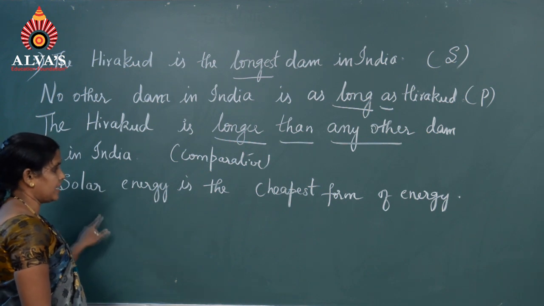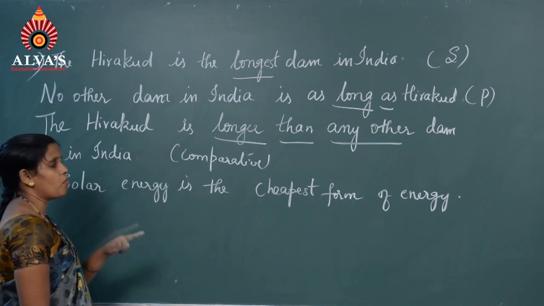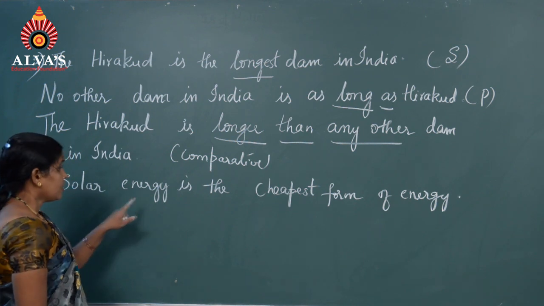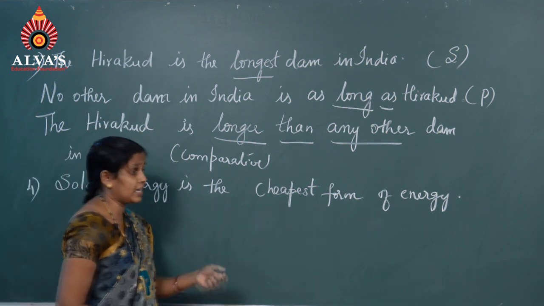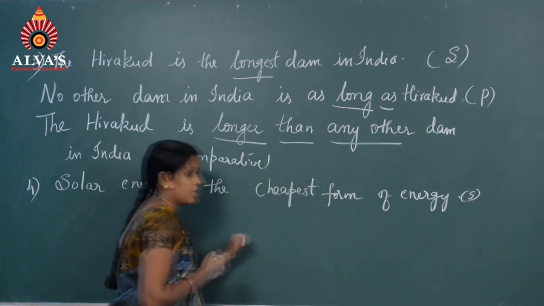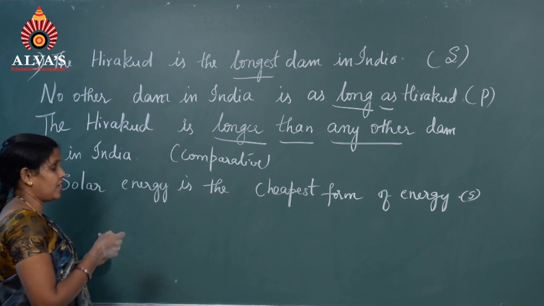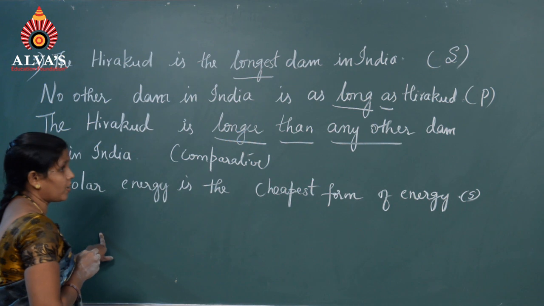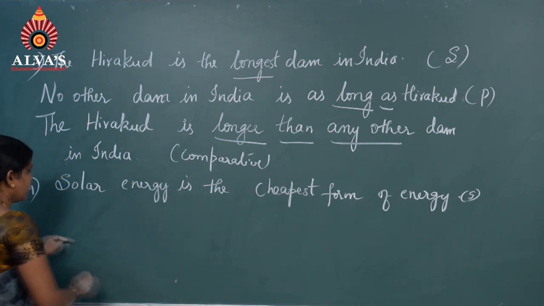Solar energy is the cheapest form of energy. Can you recognize the degree here? Cheapest, superlative degree. It is unique. We have not written here one of the cheapest. It is the cheapest. Then what is the positive degree of this?